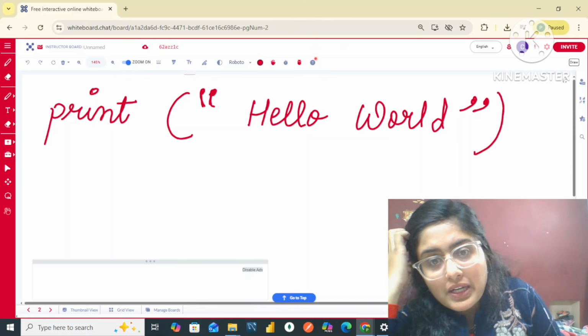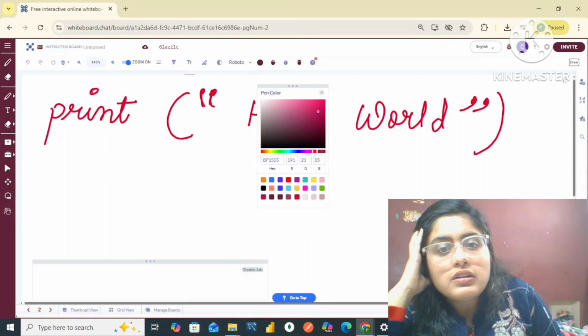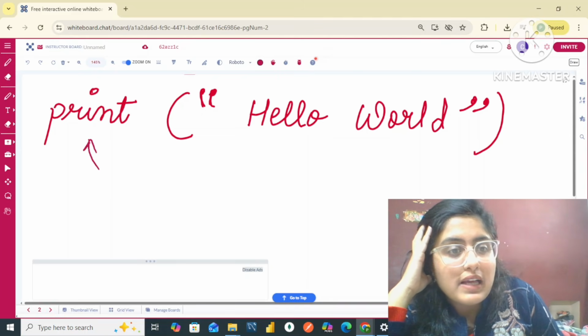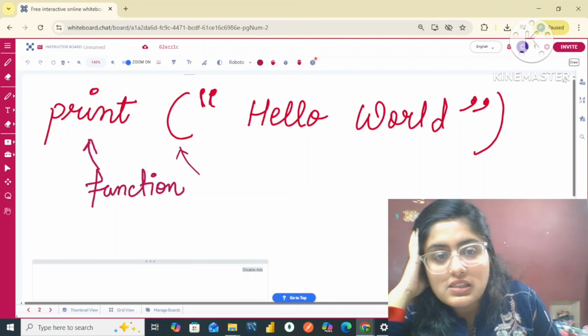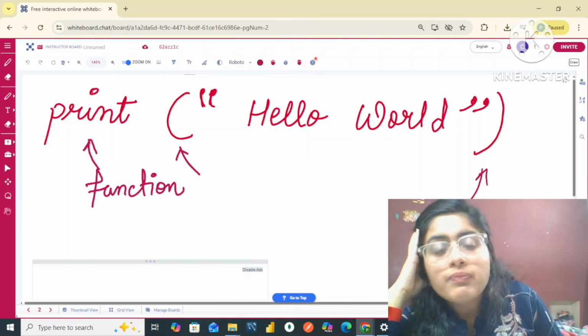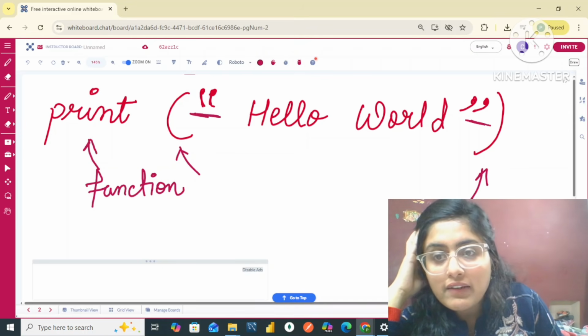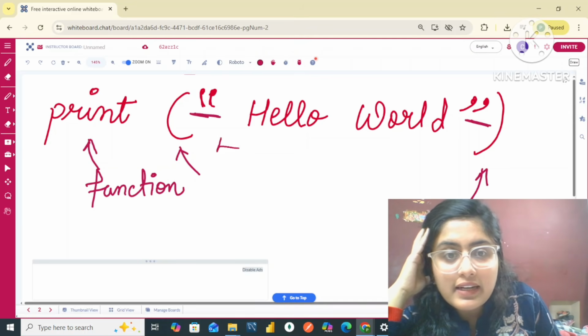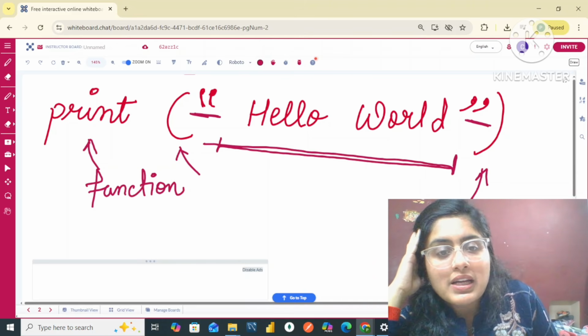So print is simply a function in Python. I will start the two brackets over here, and after that I will write double quotes, and whatever I will be writing inside these double quotes, that will be simply printed on my screen.